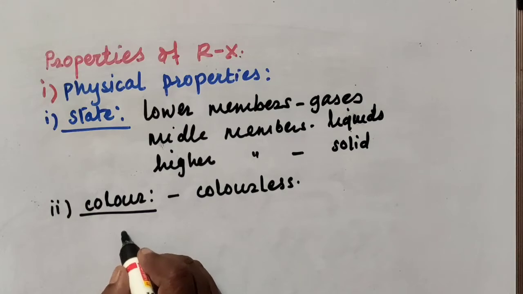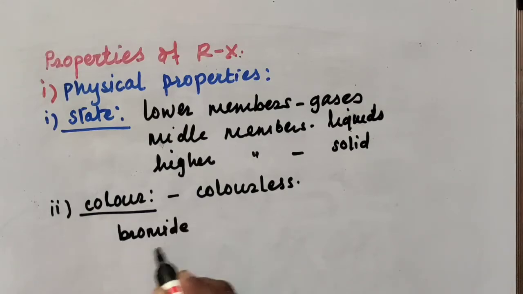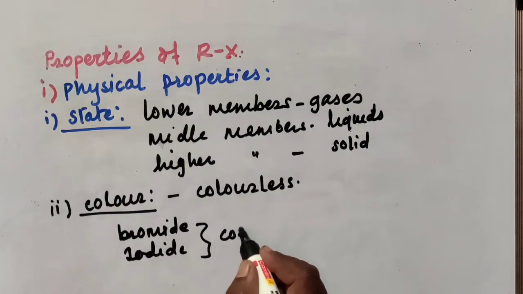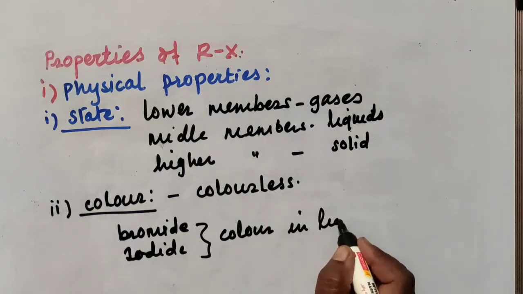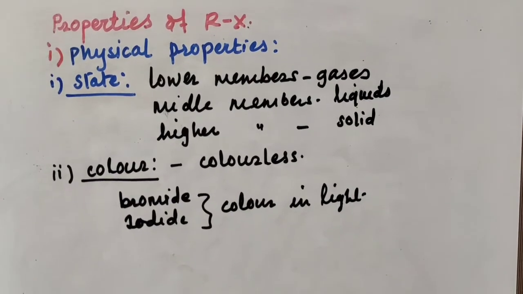Only bromide and iodide, these two, can show color in light. So the second property is color. Alkyl halides are colorless, but only some bromides and iodides can show color in light.